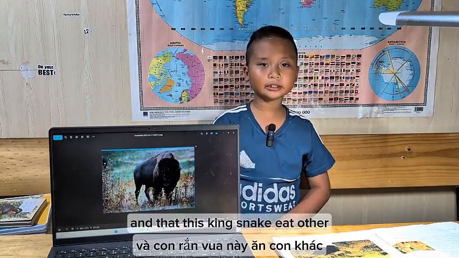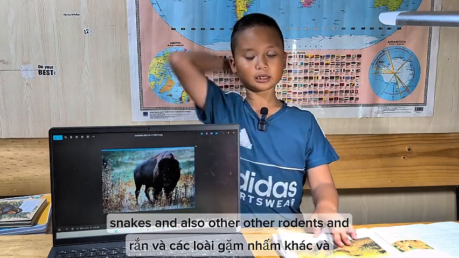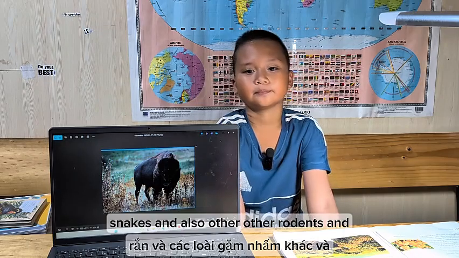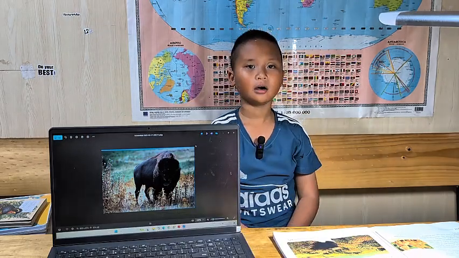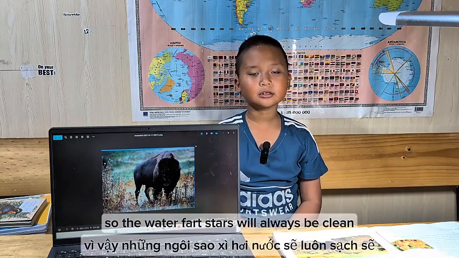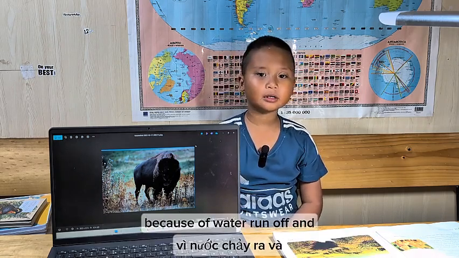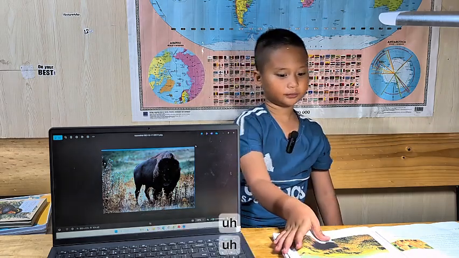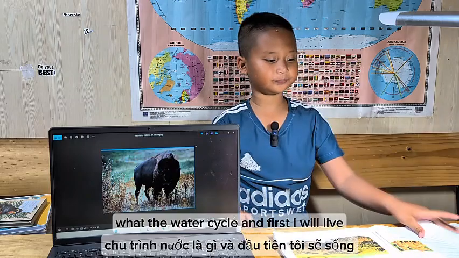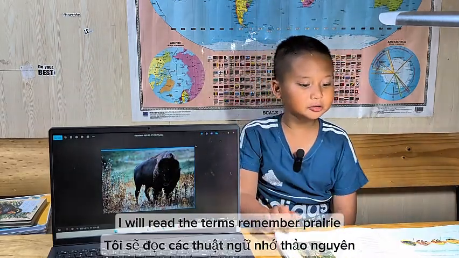And the king snake eats other snakes and also other rodents. And these land animals need water, so the water source will always be clean because of water runoff and the water cycle. And first, I will read the terms to remember.